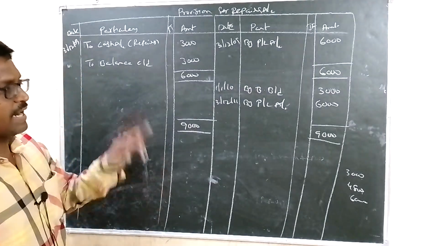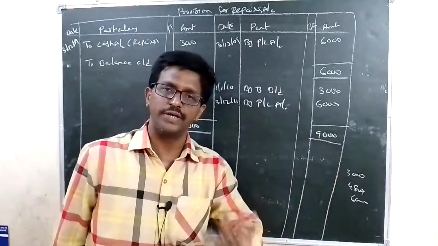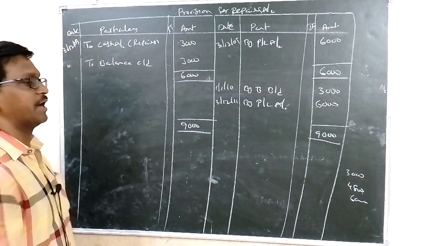Okay. In the second year, the actual repairs paid are 4,800 rupees.